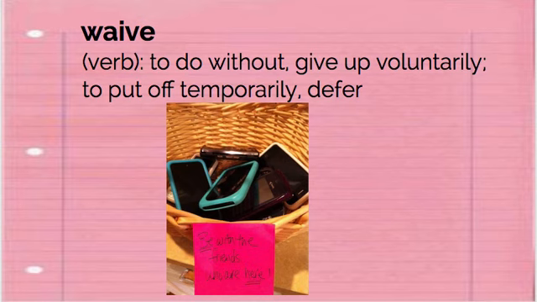And our final word this week is waive, which means to do without, to give up voluntarily, to put off temporarily, or defer. Here's an example of some folks giving up their cell phones voluntarily, so they're waiving the right to their cell phones. Notice that this example of the word waive has an I in it, whereas the one that we use when we talk about waving to our friends, that one doesn't have an I.